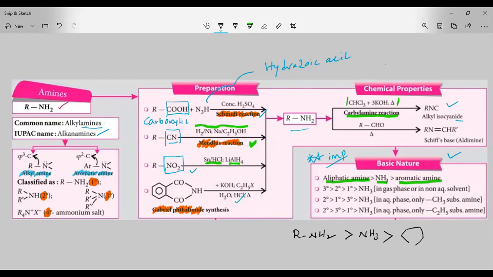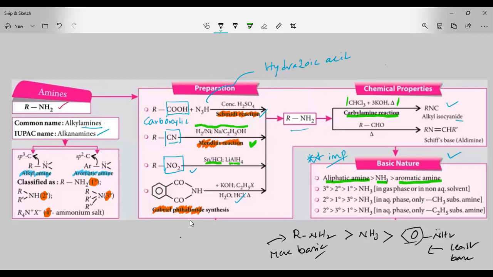Among these, aromatic amine is the least basic, and aliphatic amine is the most basic. Understood?